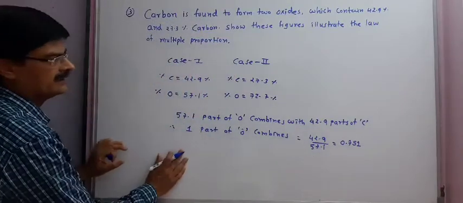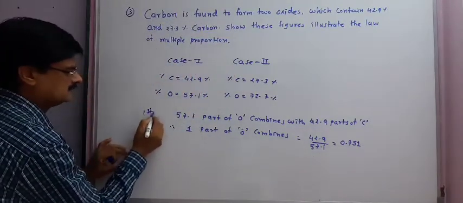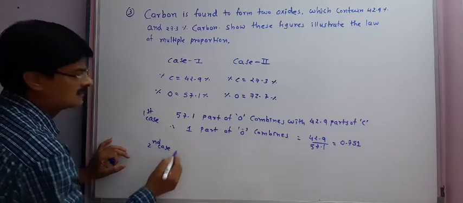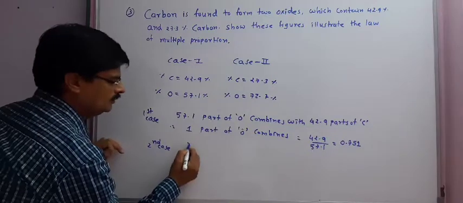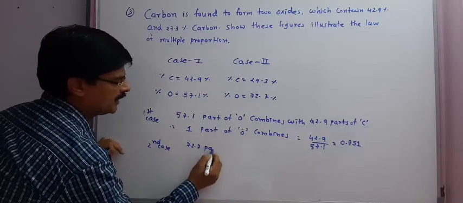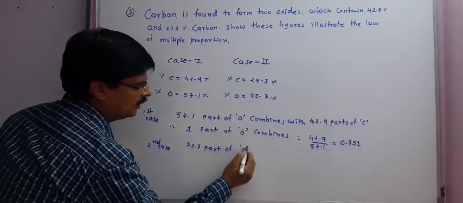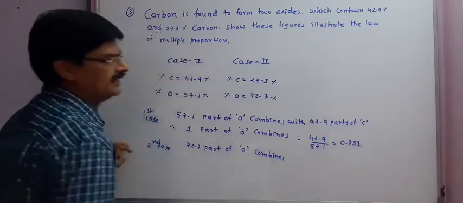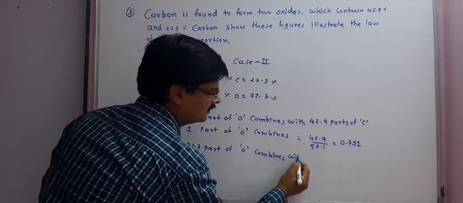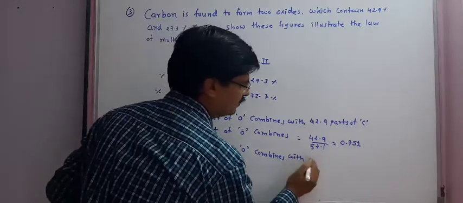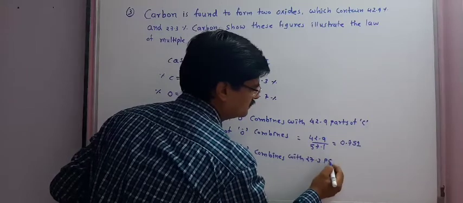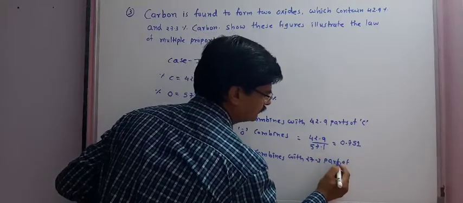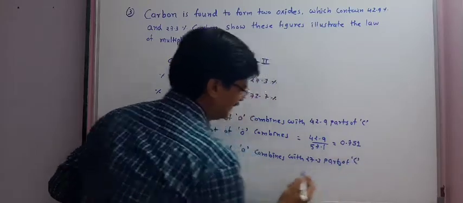Now in the second case, we can say that 72.7 parts of oxygen combine with 27.3 parts of carbon.